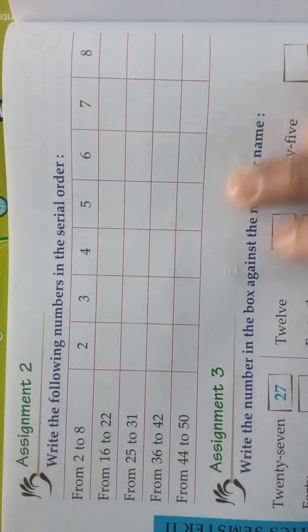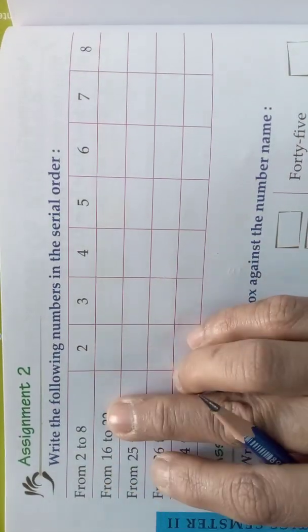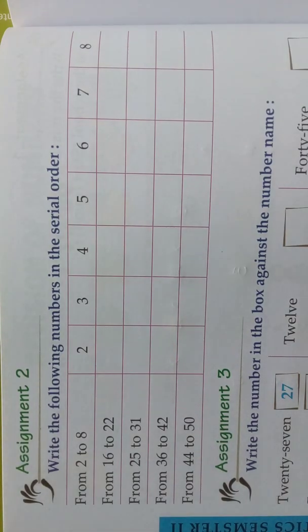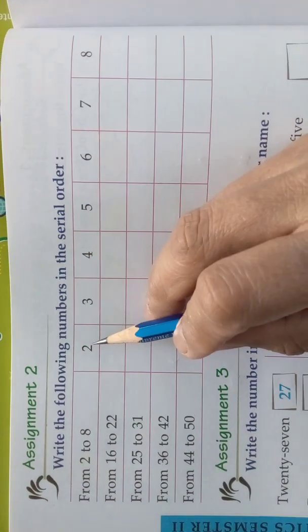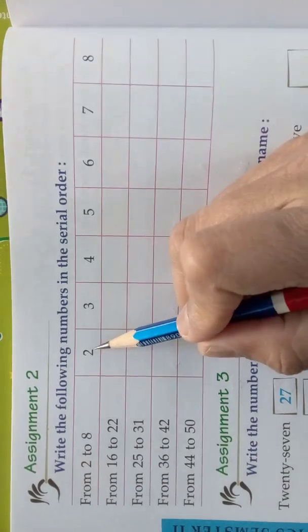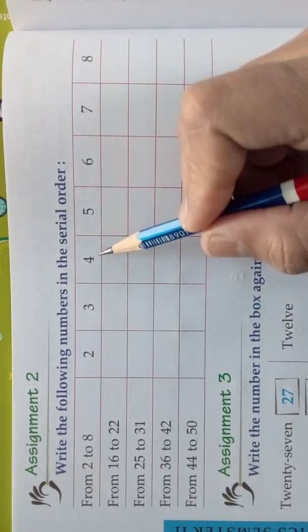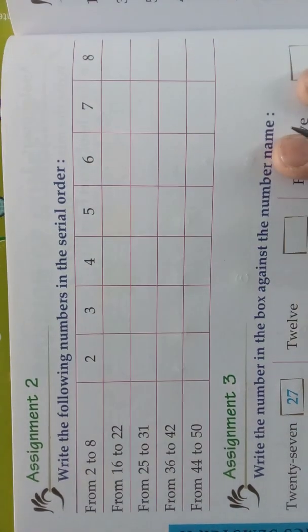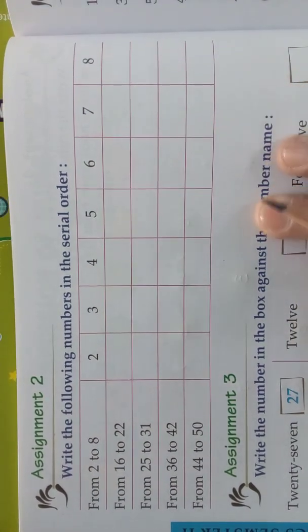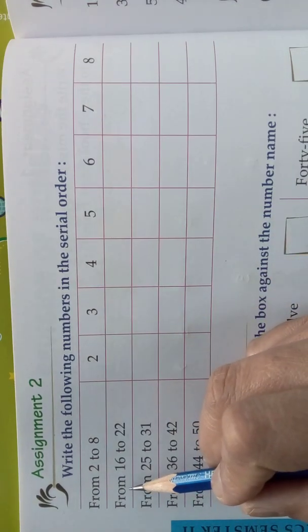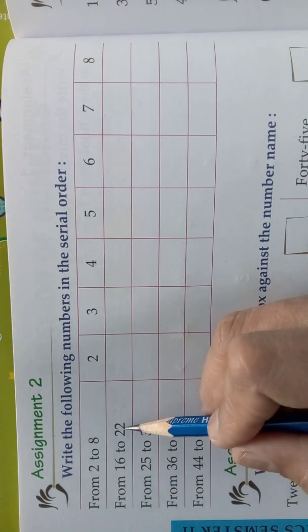Come, we will see the first sum, from 2 to 8. So, we should write the numbers from 2 to 8 in serial order. That means in series. That means whatever number comes next, you should write, from 2 to 8. 2, 3, 4, 5, 6, 7, 8. Understood, children? So, in this way we should write the numbers. Look here, what's the next sum? From 16 to 22.